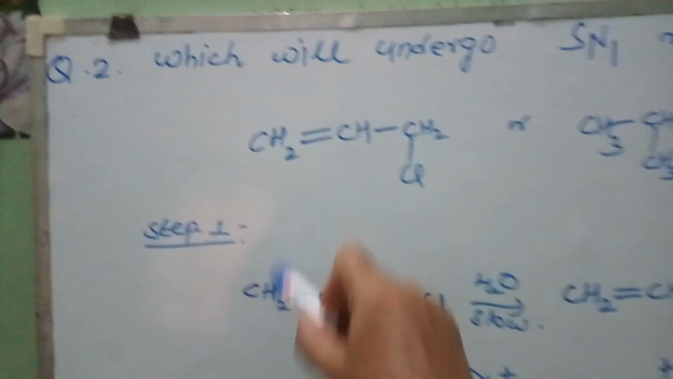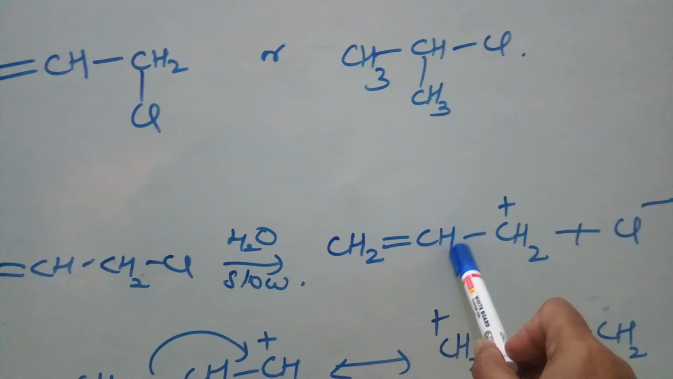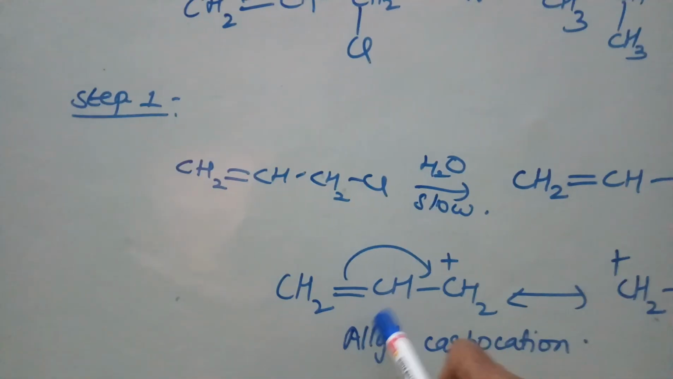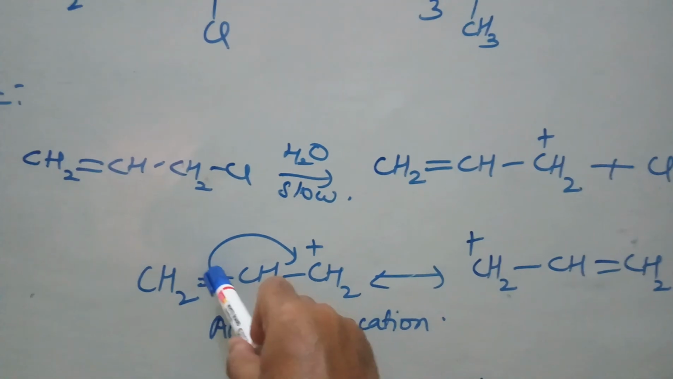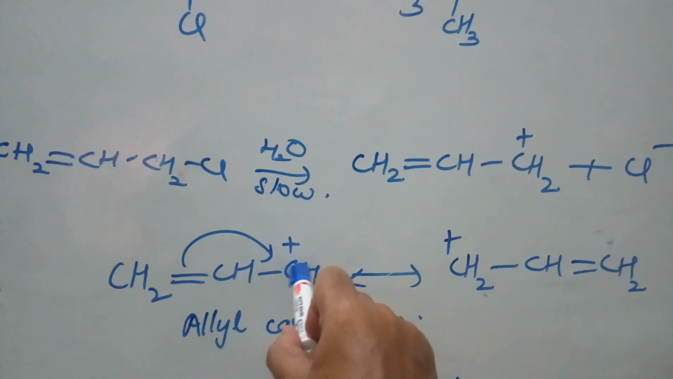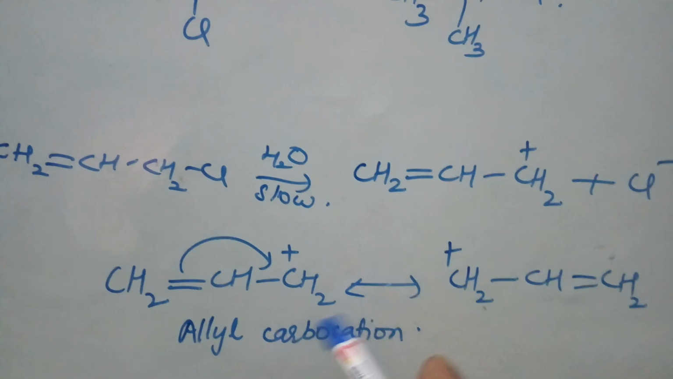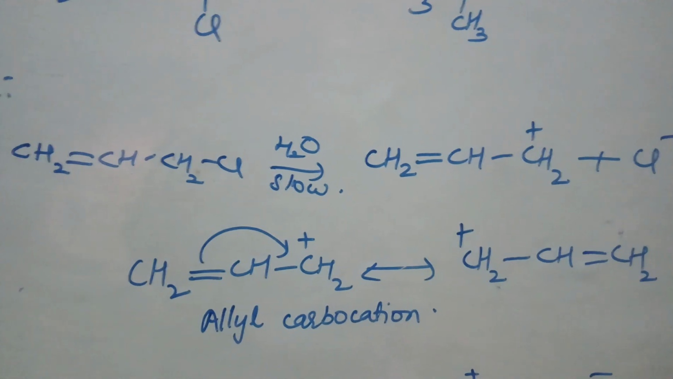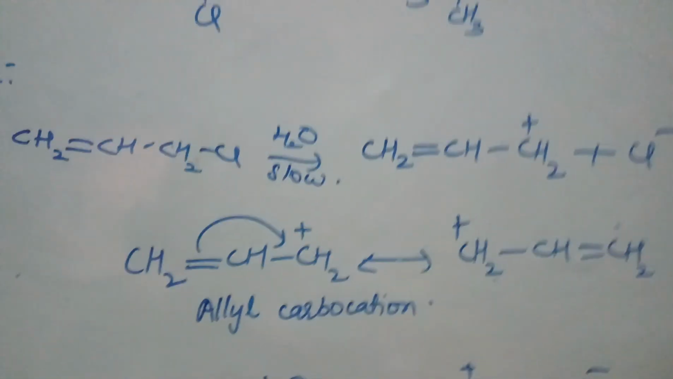Now see here, in step 1, this allyl chloride will form this allyl carbocation, right? Now this allyl carbocation will stabilize itself with the help of resonance. You see, these pi electrons will come here in order to satisfy this positive charge. So here the double bond will come and here the positive charge will come. So these are the two resonating structures of allyl carbocation, due to which it is highly stable. Hence the stability of allyl carbocation is more than secondary carbocation.